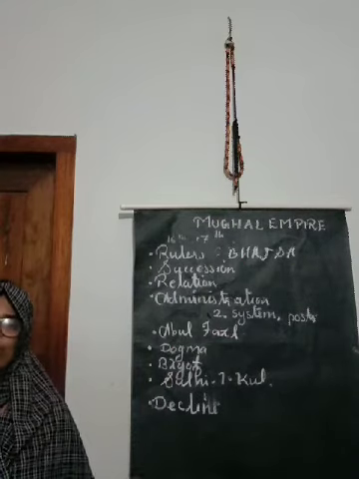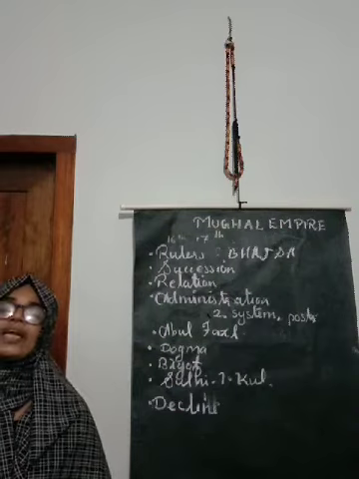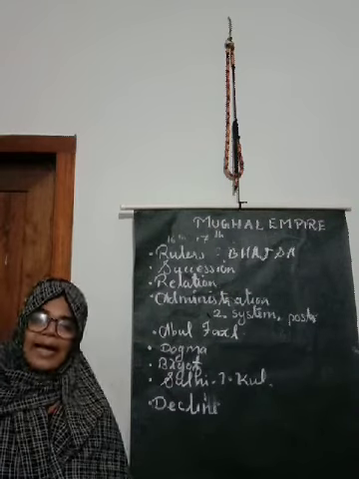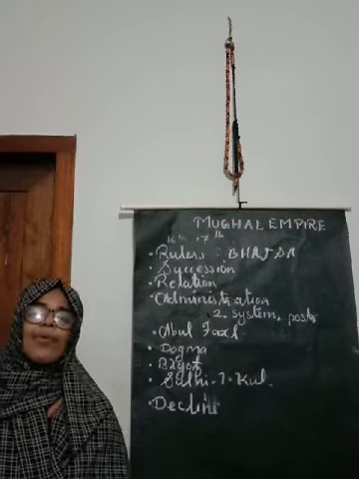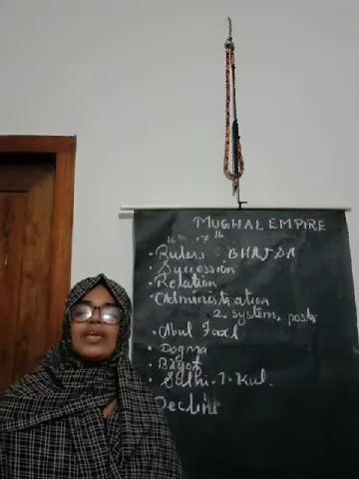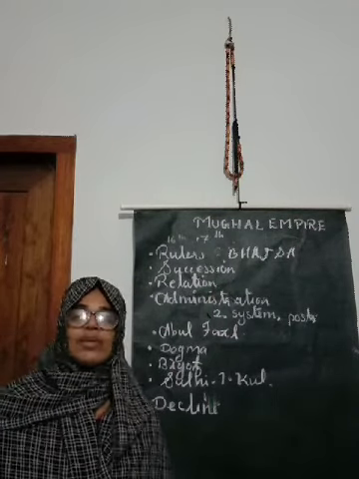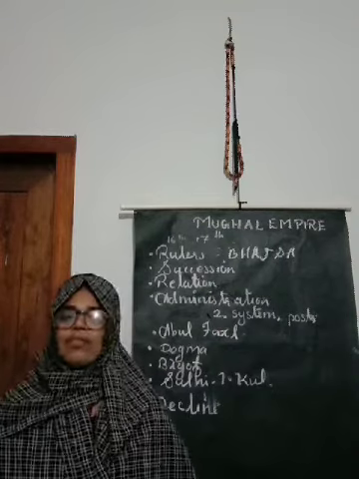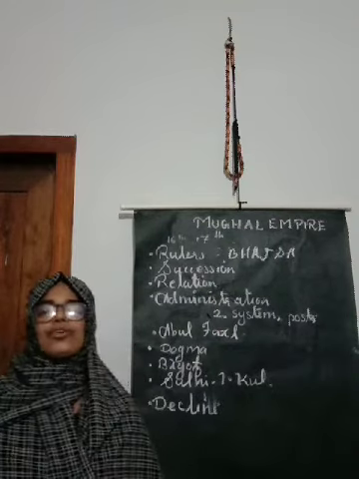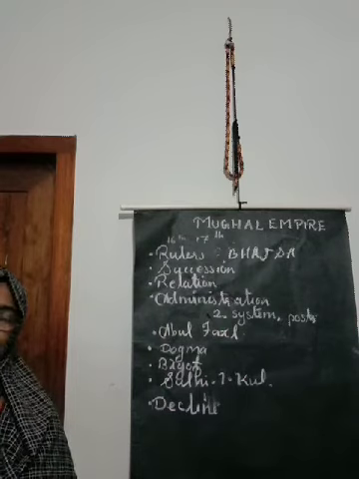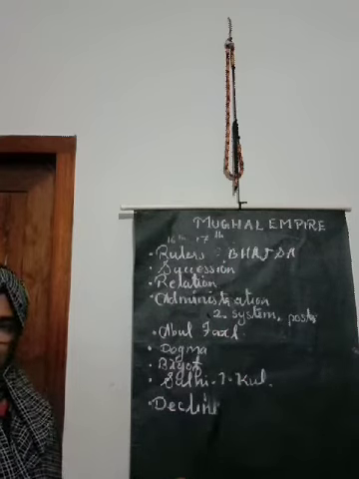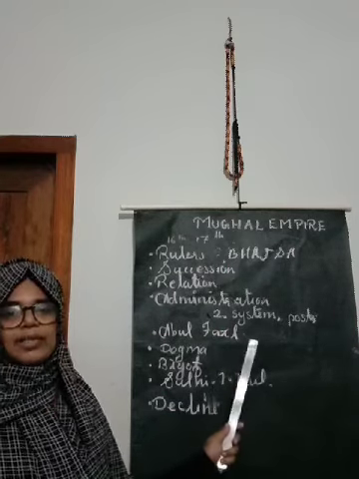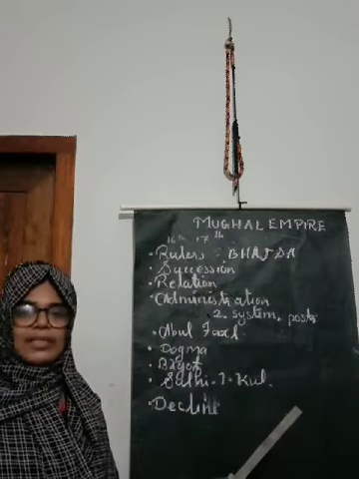Mansabdar is the ruler or provincial governor. But who were appointed as the provincial governor, that is very important. The defeated rulers themselves were given this power to govern over this province. So provincial governors can be simply called Mansabdars. And this system is called the Mansabdari system.